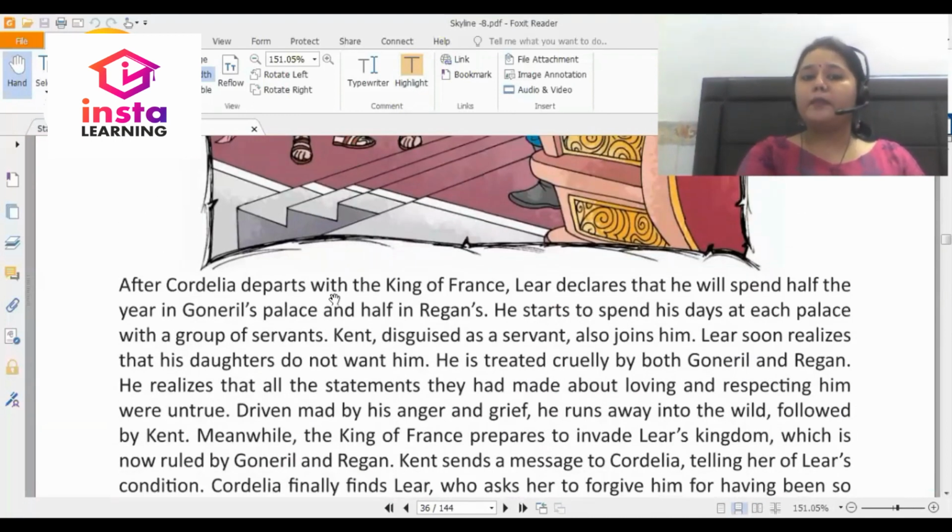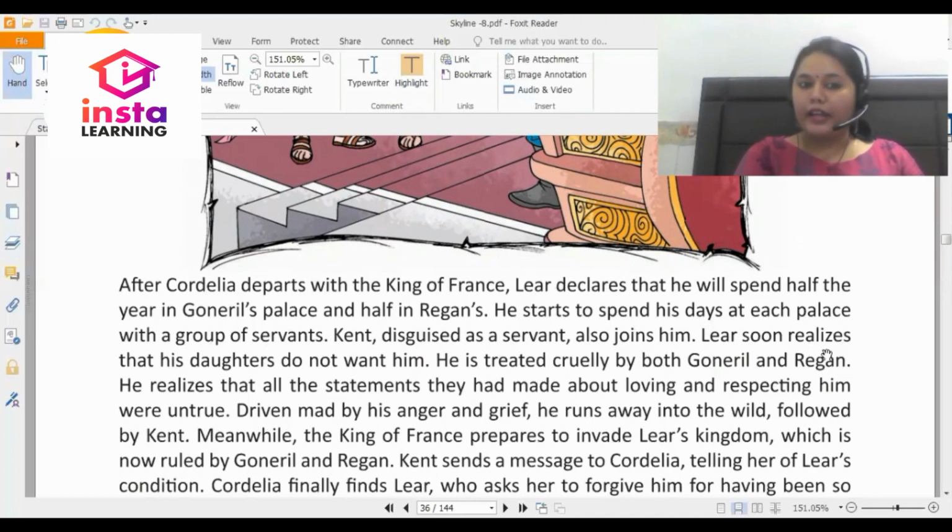After Cordelia departs with the King of France, Lear declares that he will spend half of the year in Goneril's palace and half in Regan's. He starts to spend his days at each palace with a group of servants. Kent, disguised as a servant, also joins him.